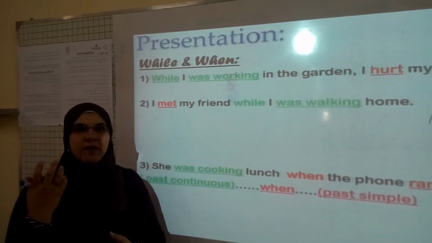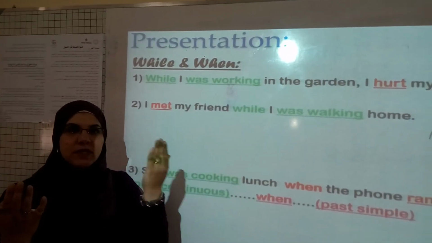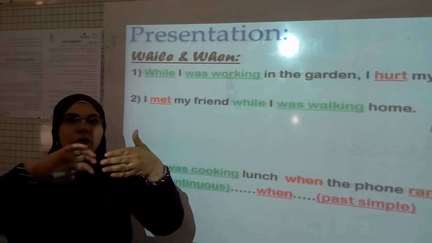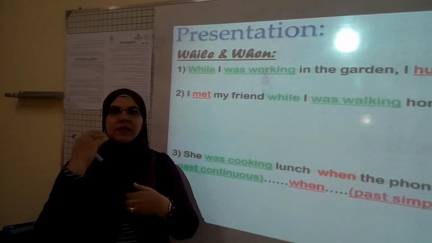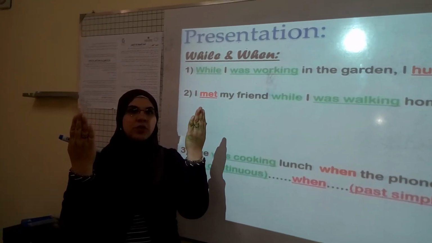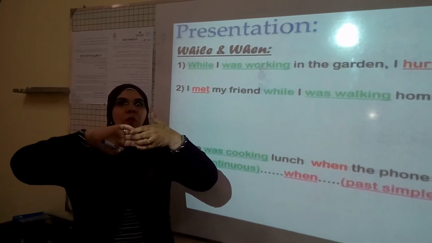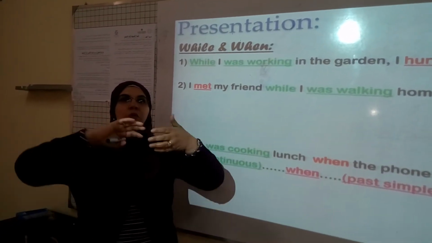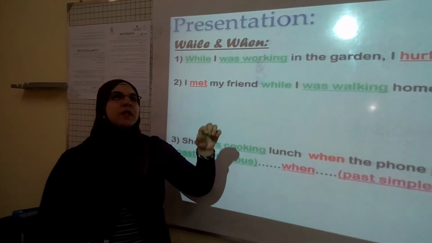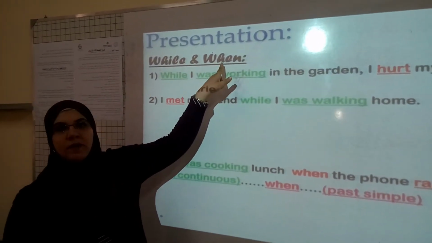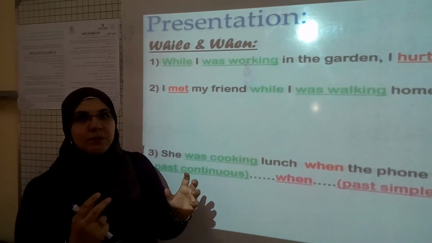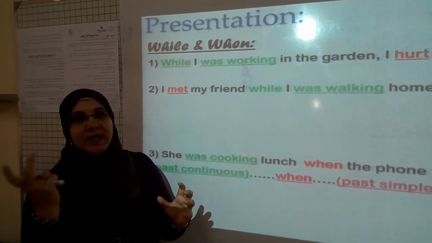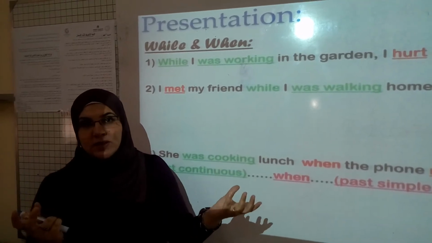Linking words: we have a sentence and we have another sentence. Linking words simply link the two sentences together. Sentence number one, sentence number two, and then we use while to link them, or when to link them. So while and when are two linking words that link past continuous and past simple tense.